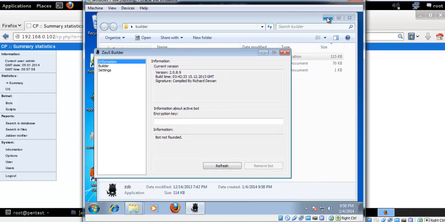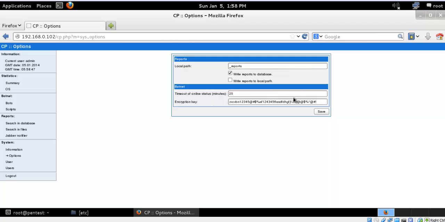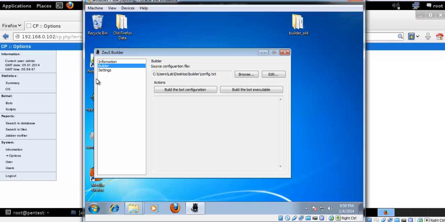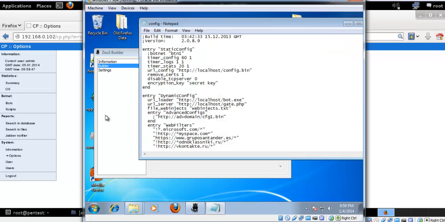This is the encryption key that I'm using. So let me copy this one, and let me go back to my panel, and if I refresh over here, if this computer is infected, it will show here bot is found, but here is not any bot, so it's saying that bot is not found. So let's just go to builder, and let's browse the config file and edit it.